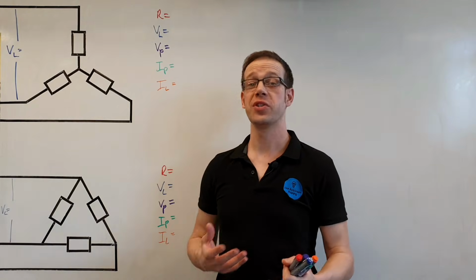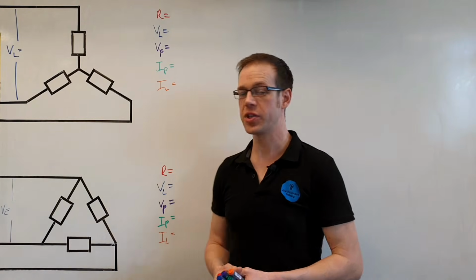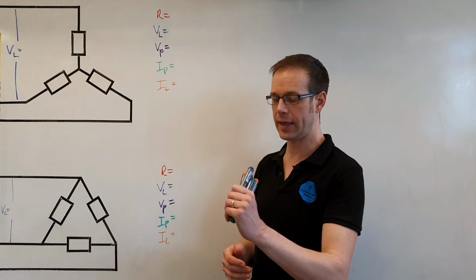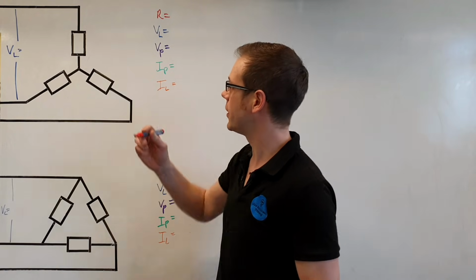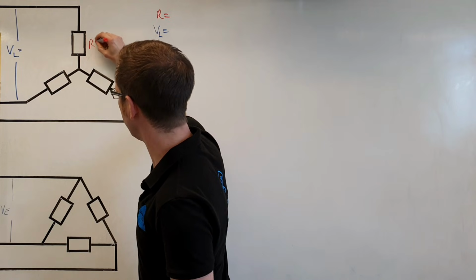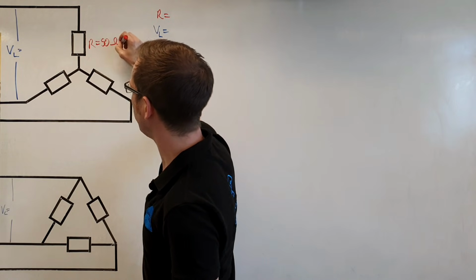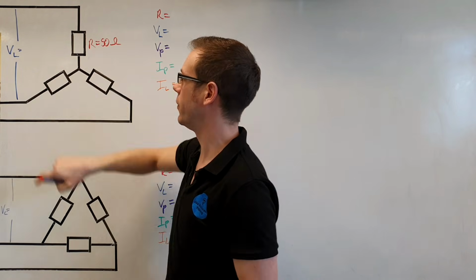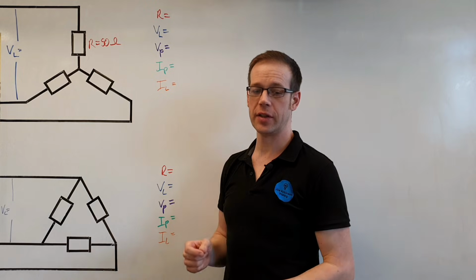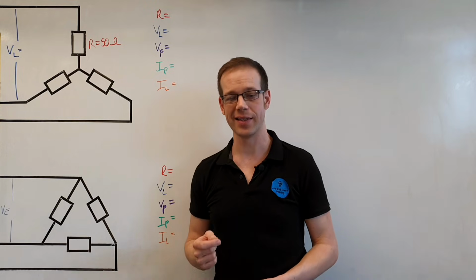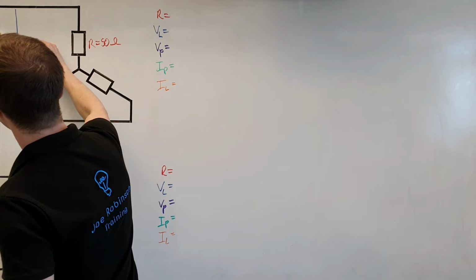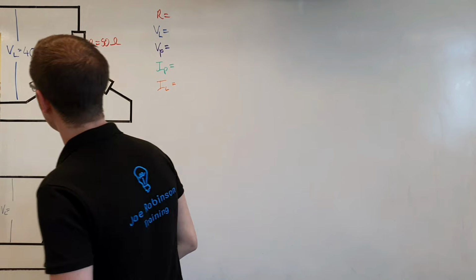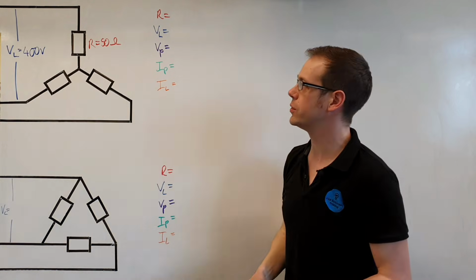So now let's answer question 3 of this worksheet. We're told that we have 3 identical resistive loads of 50 ohms connected to each other in star. So the resistance of each one of these is equal to 50 ohms. The question tells us that those 50 ohm resistors are connected in star to a 400 volt supply, so we've got a line voltage of 400 volts.